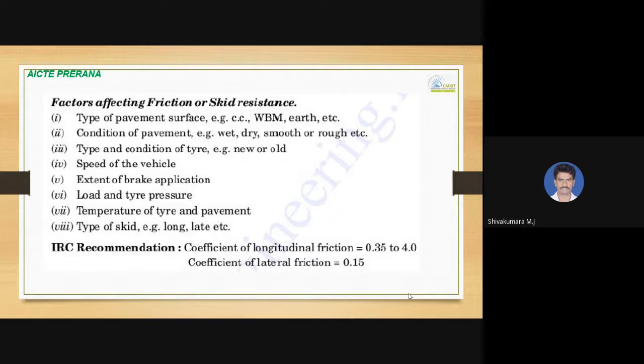According to IRC, the coefficient of longitudinal friction is set to 0.35 to 0.4, and the coefficient of lateral friction is set to 0.15. While designing, these values, that is 0.15 and 0.35 to 0.4, we are going to consider and use.